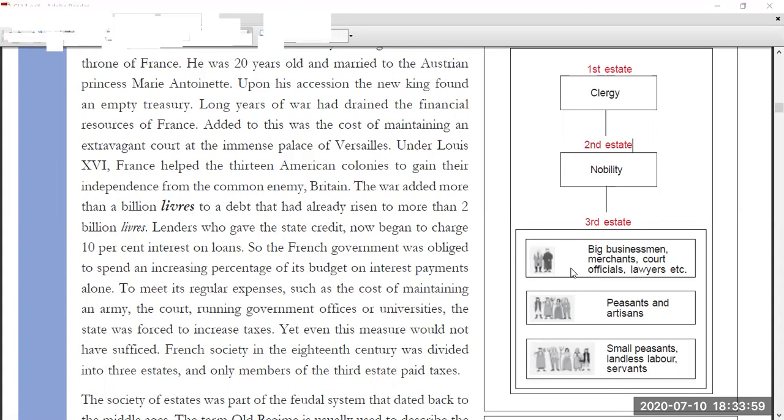And from that also, big businessmen, merchants, and court officials were dominating. So most of the people were landless or small peasants, those who were bonded with the first and second estate.